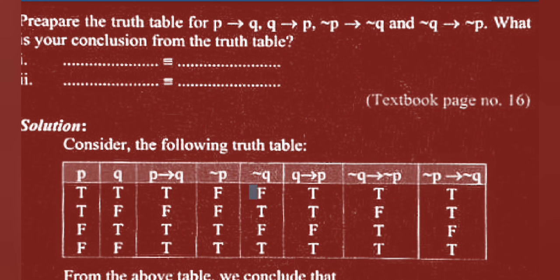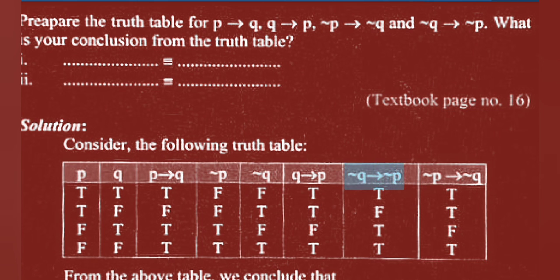Write down here: if T, then it is F; if F, then write down T. Next, Q implies P means this column implies with the P column. T implies T is T, F implies T is T.